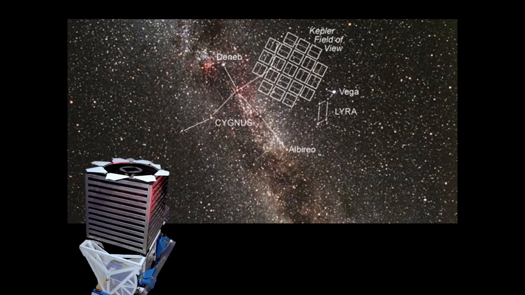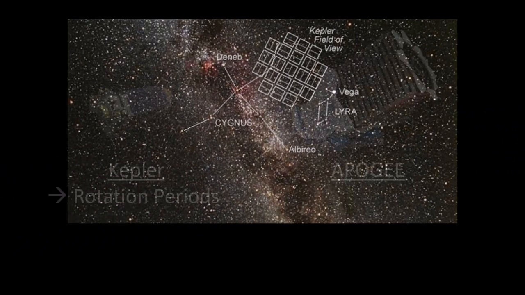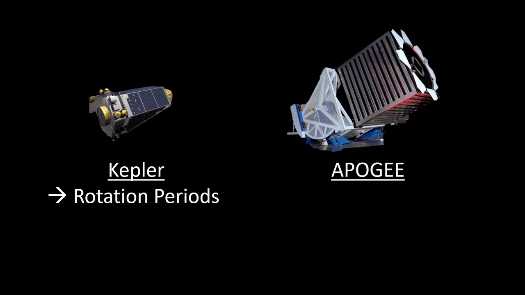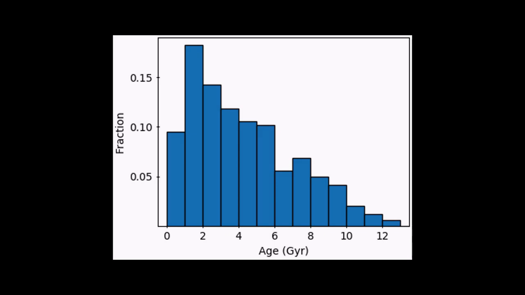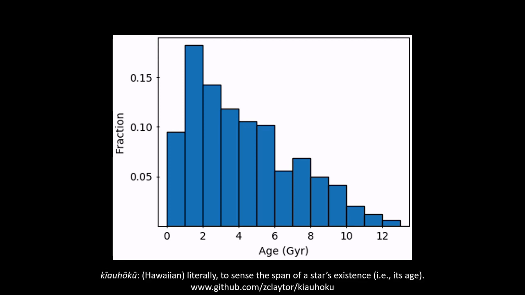We were able to obtain rotation periods for about 500 stars from their Kepler light curves. We used the temperatures, metallicities, and alpha element abundances determined from APOGEE's data reduction pipeline. We obtained ages for these 500 stars using a model-driven form of gyrochronology. The Python code I developed to interpolate, interact with, and sample the stellar models is called Kiauhoku. It's publicly available on my GitHub repository, along with the models themselves.